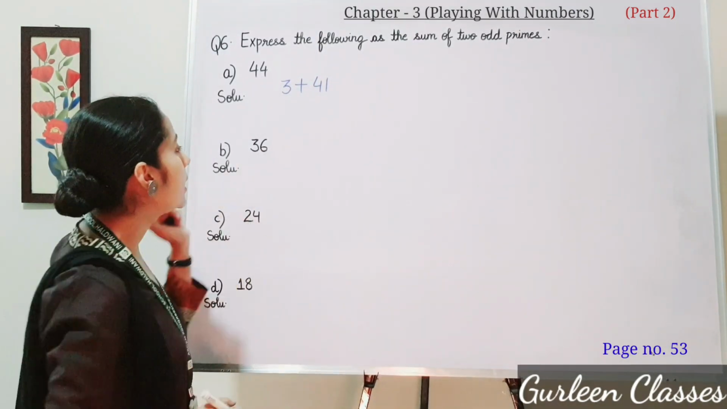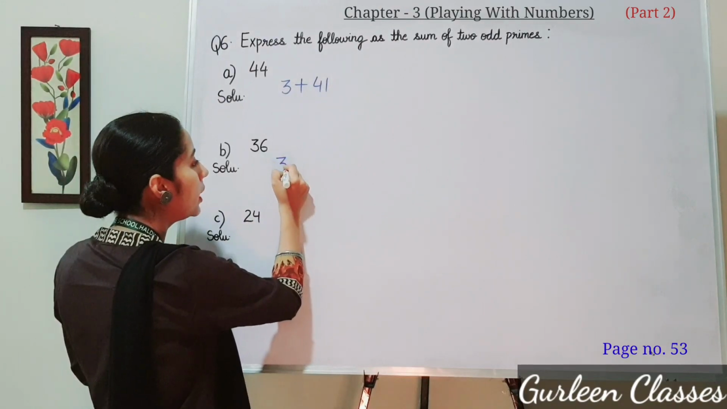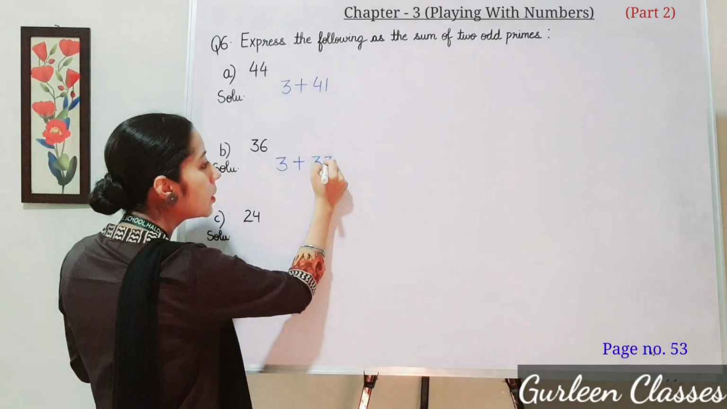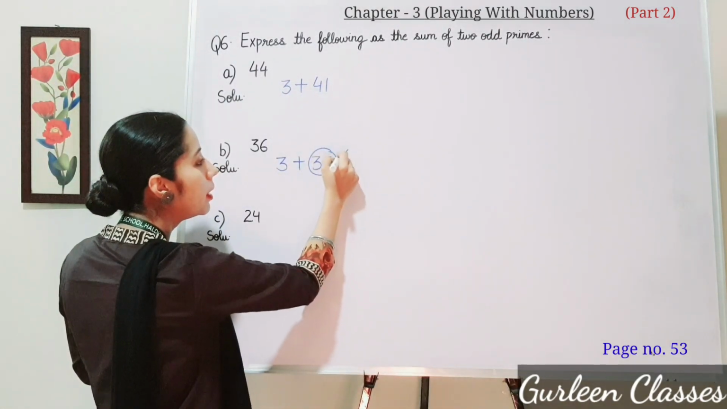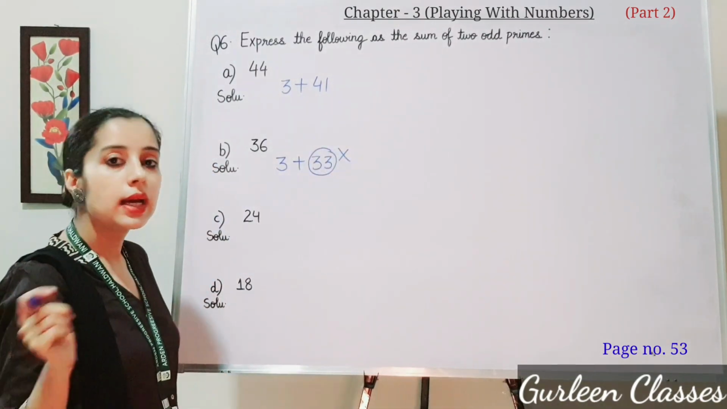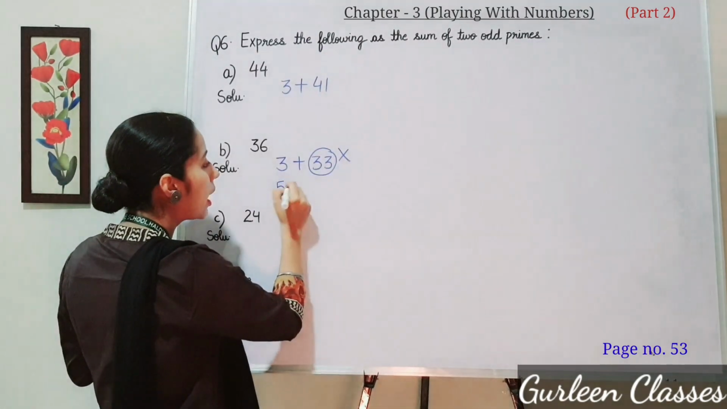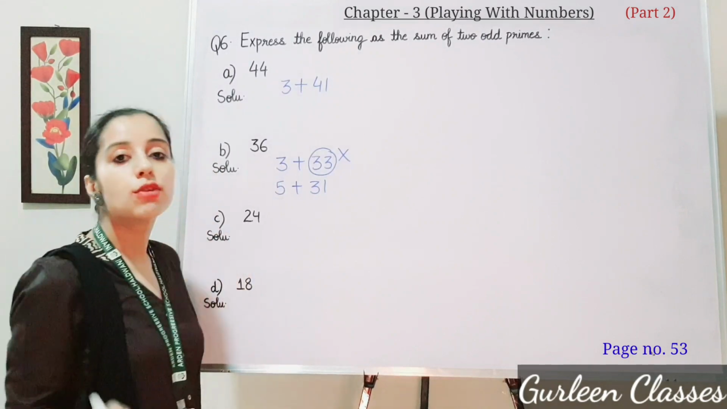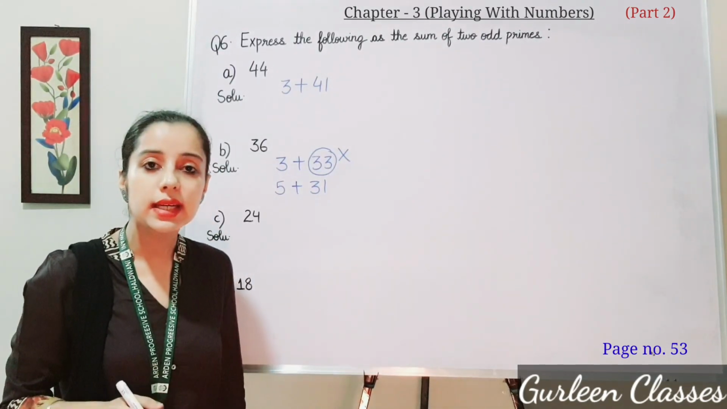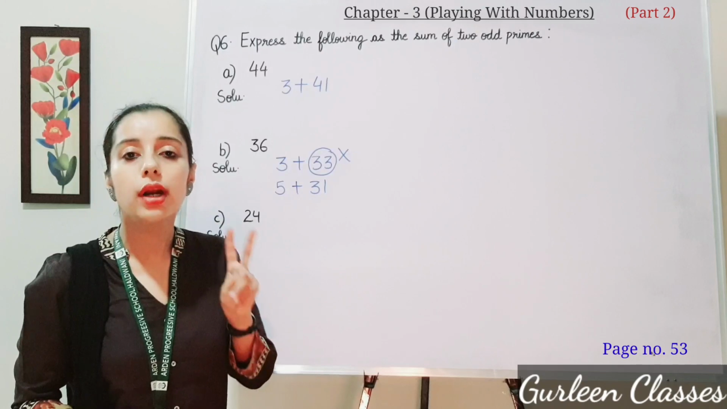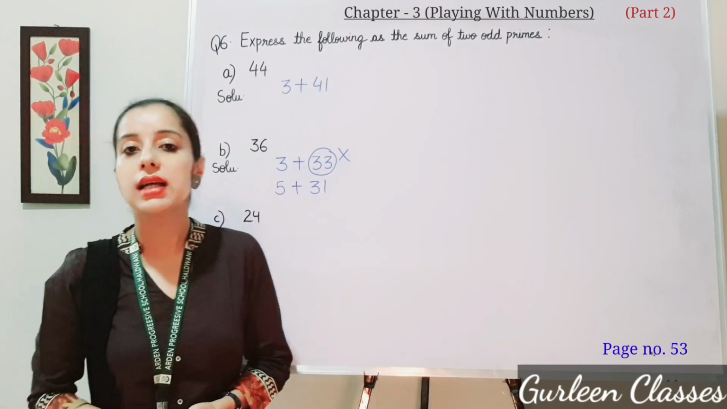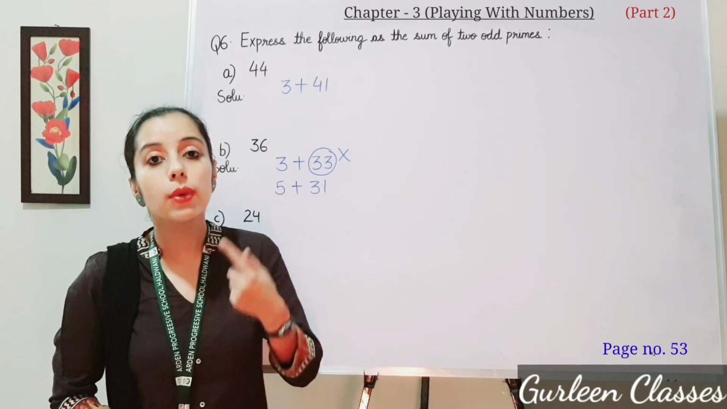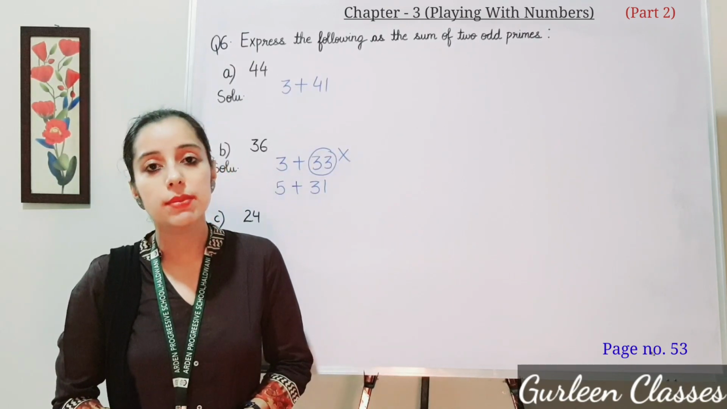Now B part, 36. So let us start with 3. 3 plus what will I add? 33. Is 33 a prime number? No, so we will not take this. Let us take 5. 5 plus 31. Is 31 a prime number? Yes. So 5 plus 31 is equal to 36 and the sum is of 2 odd prime numbers. Students, in this, answers may vary. This is one possible way which I have written. Maybe you are taking another prime number, so answers may vary.